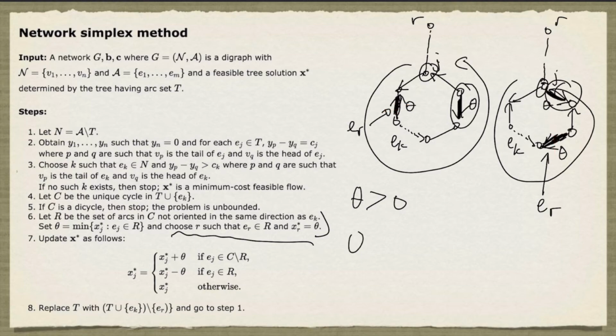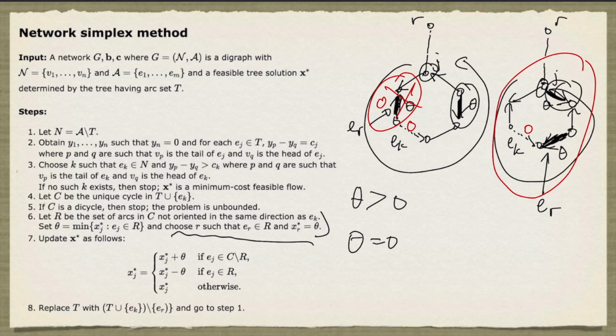Now let's consider the case when theta is 0. When theta is 0, after the update, the entering arc will have flow value 0. But since theta is 0, this case is not possible because this arc will not be directed away, but we assume that our tree is strongly feasible, so we must be in this situation. And in this case, the arc removed is this, and so the entering arc will be directed away because the path that joins the root node and its tail is here. And so in either case, we end up with a strongly feasible tree.